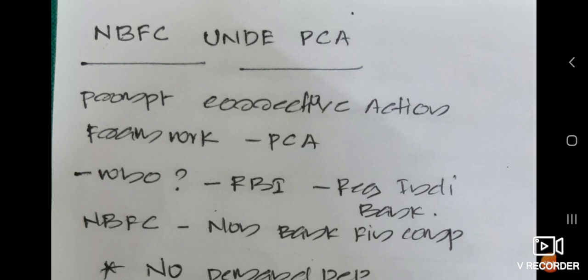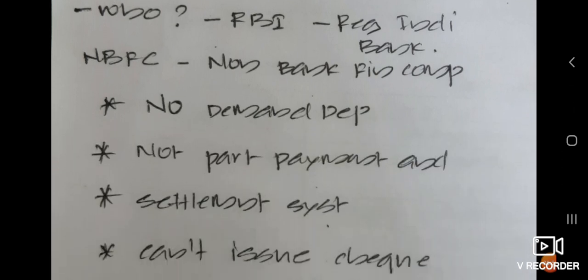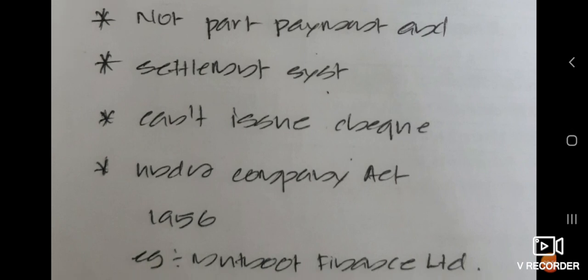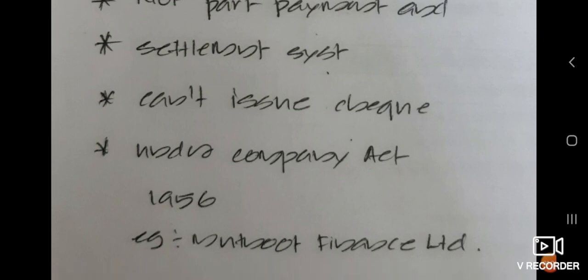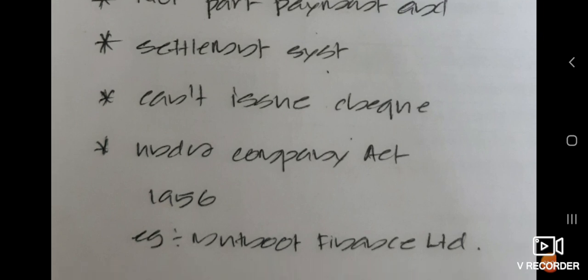Before that, we have to study what these NBFCs are and what the difference is between an NBFC and other banks. Actually, NBFCs are formed under the Companies Act of 1956. Okay, and some examples of NBFCs are Muthoot Finance Limited, then we have IL&FS, then DHFL. All these companies are some of the major NBFCs in India.